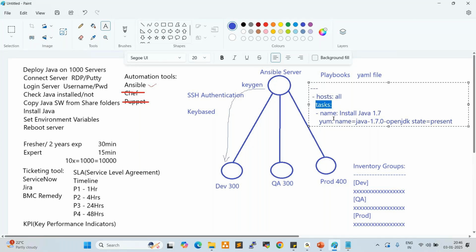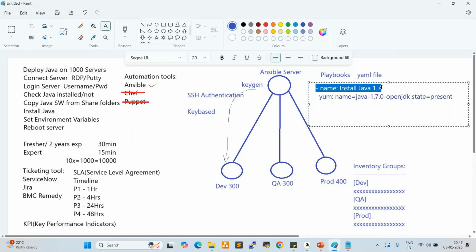So here, Java: install Java 1.7, right? These three lines are common for every playbook. This we can remove here, and this is also just for our understanding. "Install Java 1.7" is for our understanding; we can remove this. This is the actual playbook to deploy the Java, right?